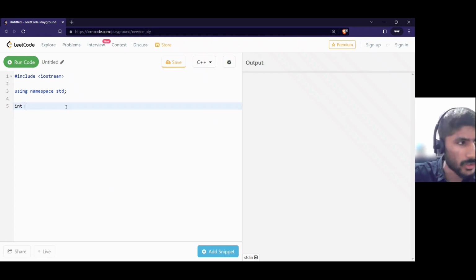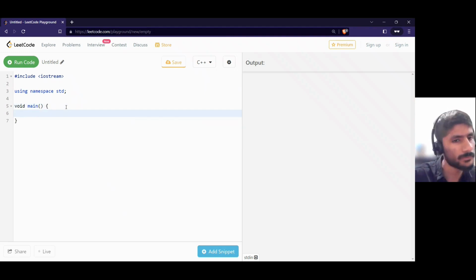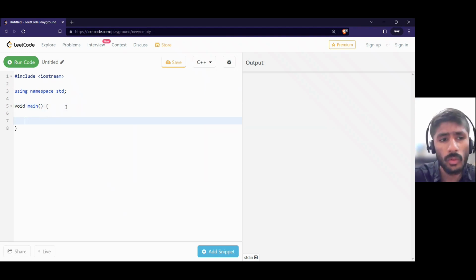Now I'm saying something strange. I'm typing int main, or I can also write void main. Now main, what is int, what is void? I will tell you each and every single dot, even the space I'm writing here. Mark my words. Now this brace open, brace close, and I press enter here, which means a new line. Now I type cout. What is cout? Cout means console output.